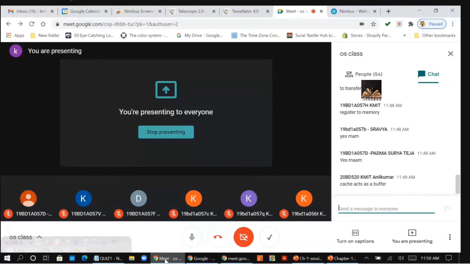Then about the main memory. Main memory is also called random access memory. I can say it is a rewritable memory. Computers run most of their programs from the main memory only. So main memory is implemented in dynamic RAM technology. You can make a note of it. It is implemented in dynamic RAM technology.